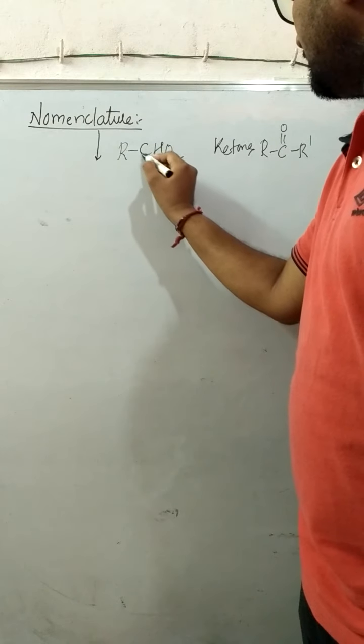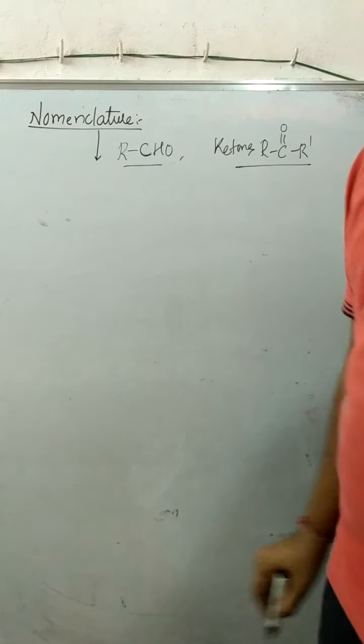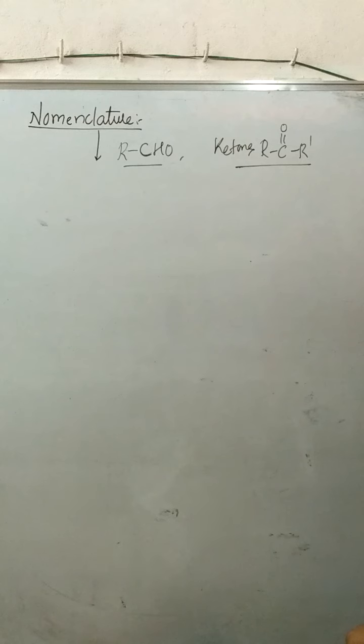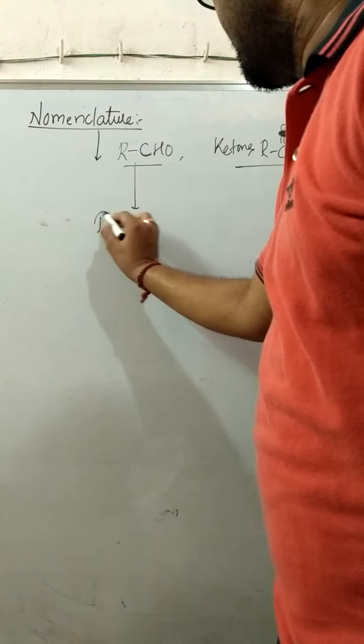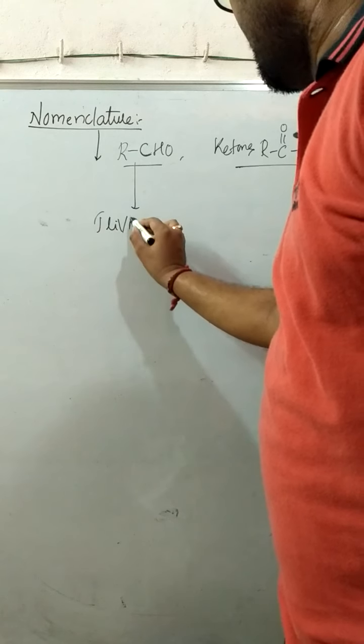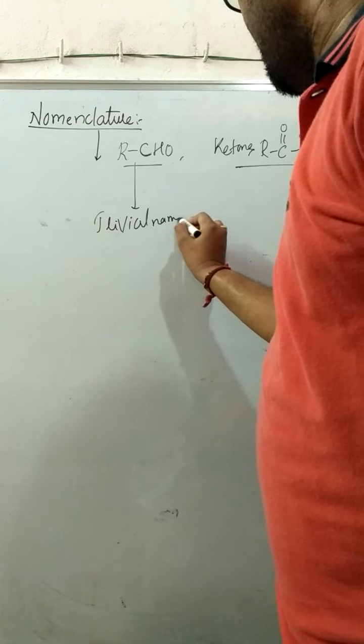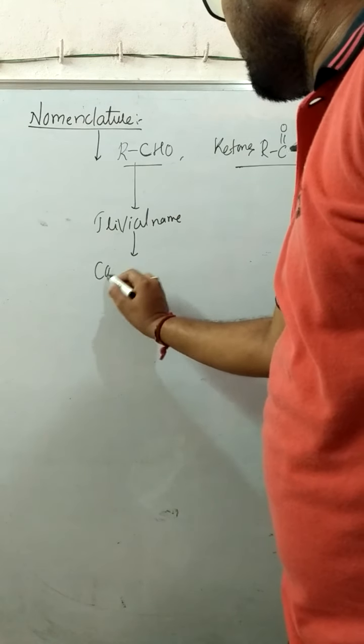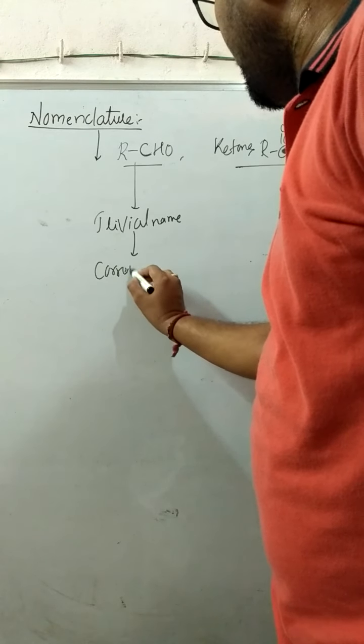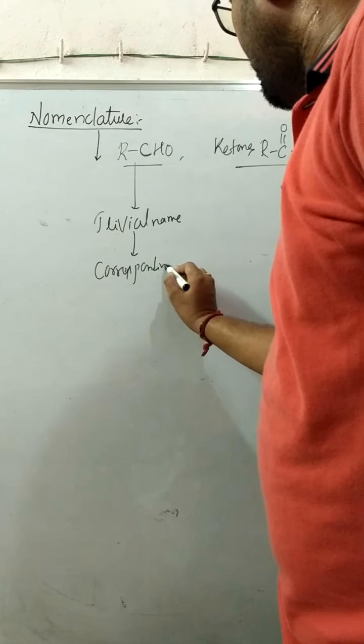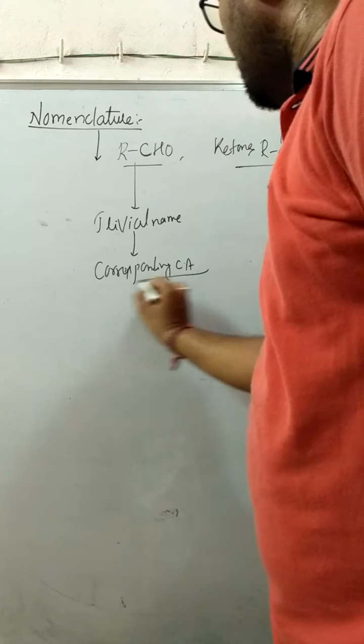When we go through the nomenclature of aldehydes, the trivial names of aldehydes are derived from the names of the corresponding carboxylic acids.